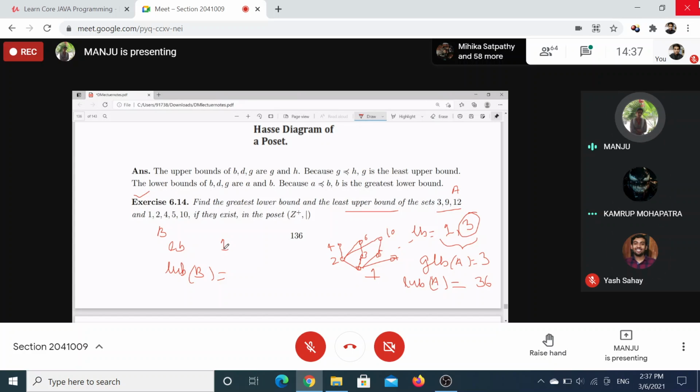Anyway, you have a unique bottom, 1, so the greatest lower bound will be 1 itself. Now the upper bounds: there are infinitely many, divisible by all of these. You take all the common multiples and take the lowest of them, so the LCM will work. That is 20.